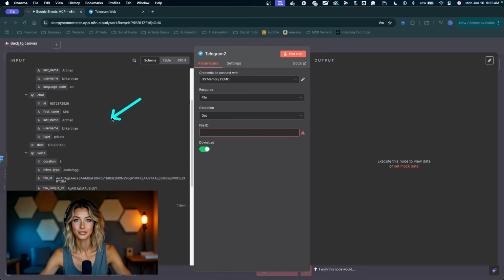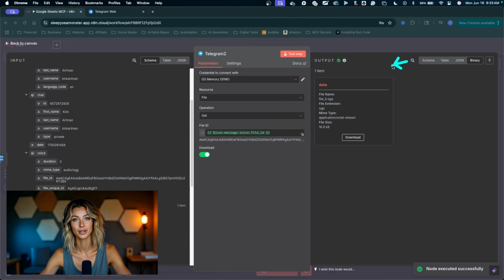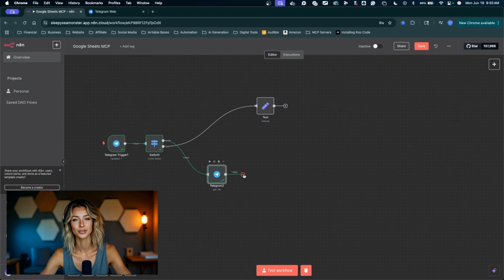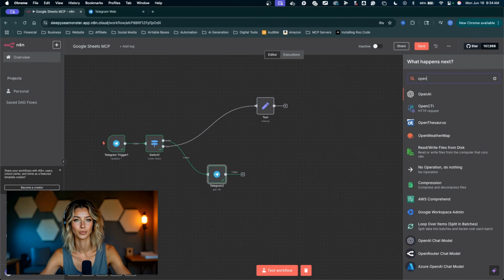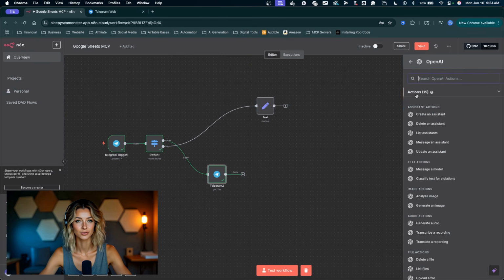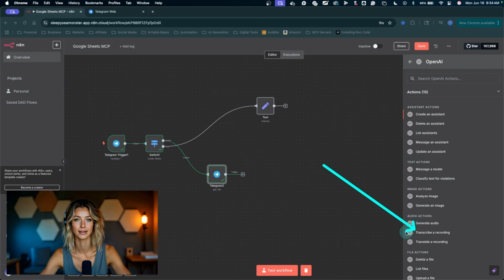So I'm going to come back down to the voice object, click and drag the file ID, drop it down right there. Quick test step. Now we are successfully downloading that file from Telegram. Click the plus here to create the next node. We're going to use OpenAI to transcribe that audio.